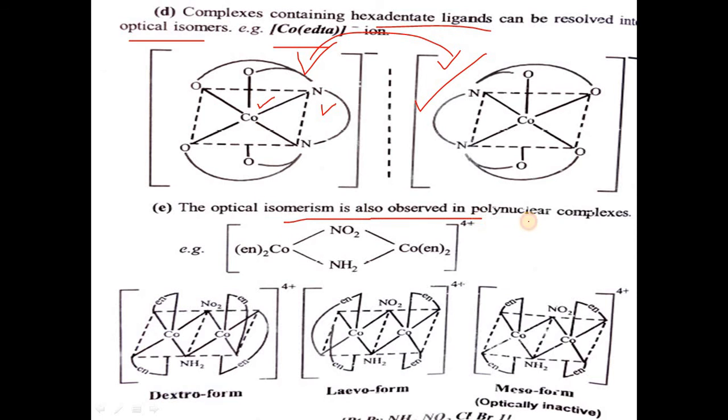The optical isomerism is also observed in polynuclear complexes. For example, here Co(en)2 and bridged NO2 group and NH2 group and Co(en)2. In the dextro form, cobalt is surrounded by two en groups like this, bridged NO2 NH2, and in another form cobalt is surrounded by en like this. But when we take mirror images, they are non-superimposable, so they are optically active. But in case of the meso form, they show a plane of symmetry, so they are optically inactive in form.